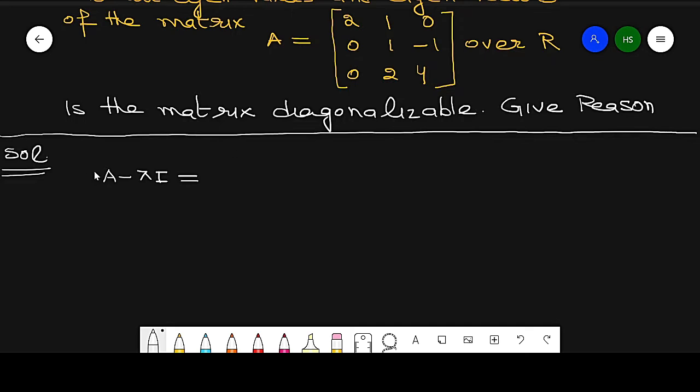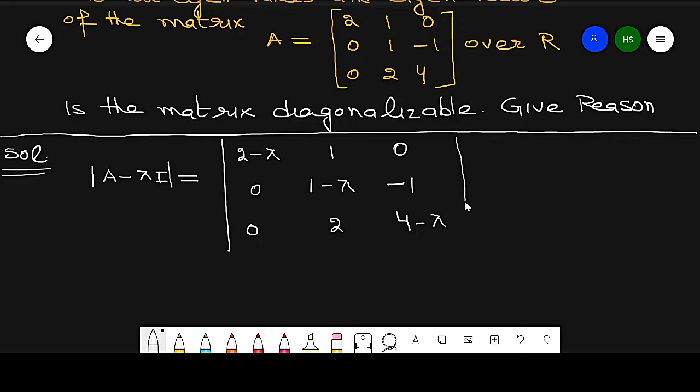And the determinant of this is the determinant of 2 minus lambda, 1, 0; 0, 1 minus lambda, minus 1; 0, 2 and 4 minus lambda.